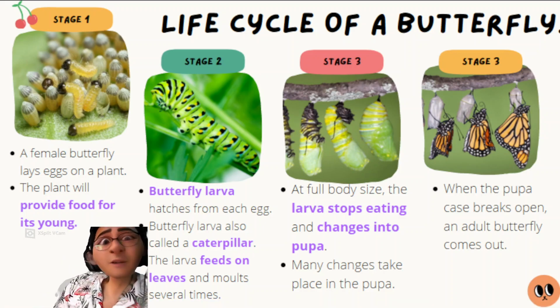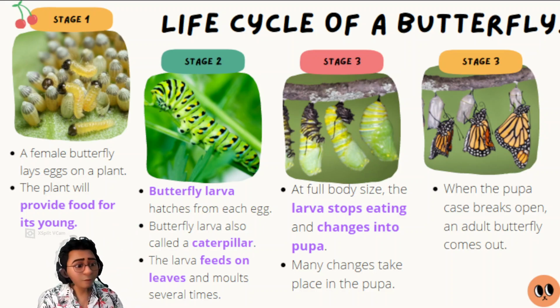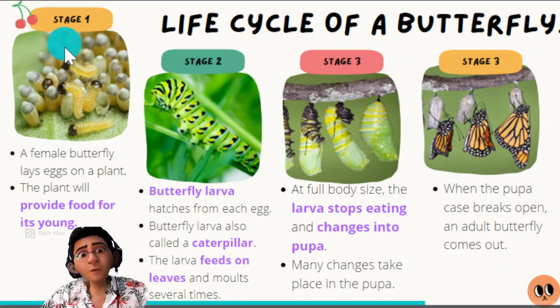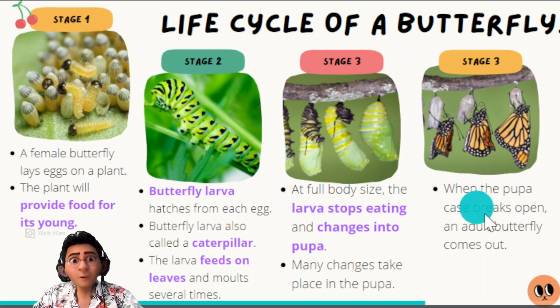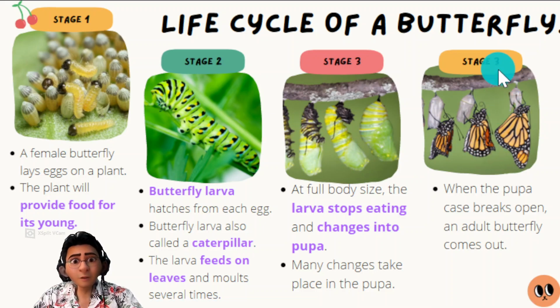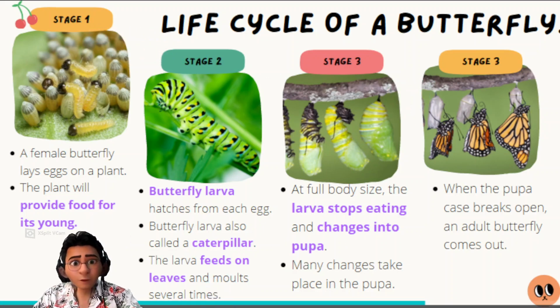Let me check just in case. Oh no, I'm sorry. This is actually stage 4. So a butterfly has 4 stages: 1, 2, 3, and 4. When the pupa case breaks open, an adult butterfly comes out. So there are 4 stages for a butterfly. Sorry about this, you can do correction after you print this out.